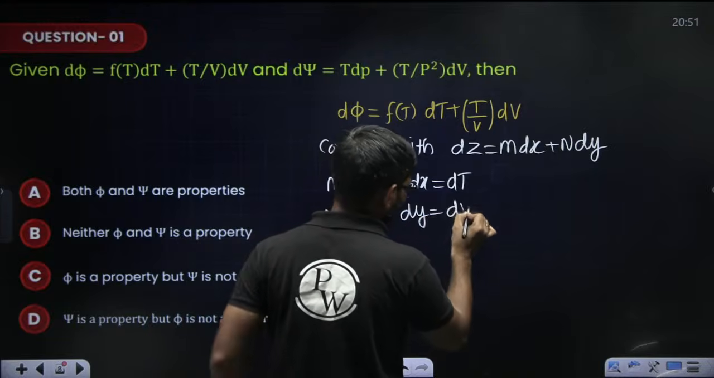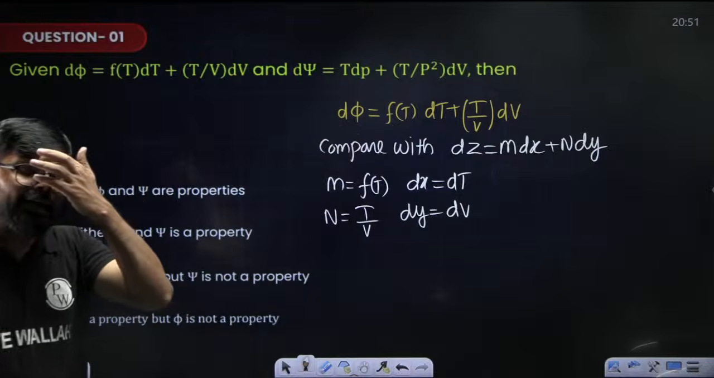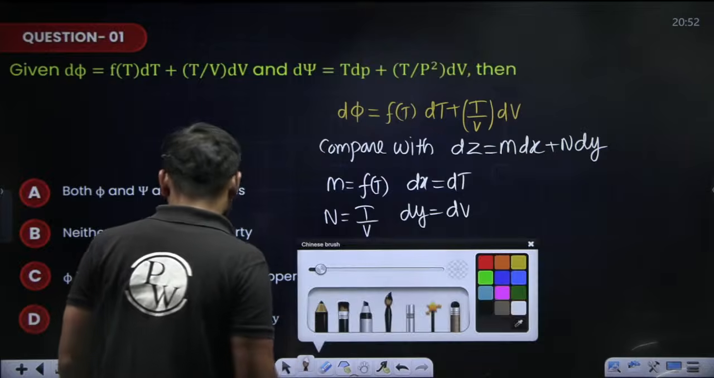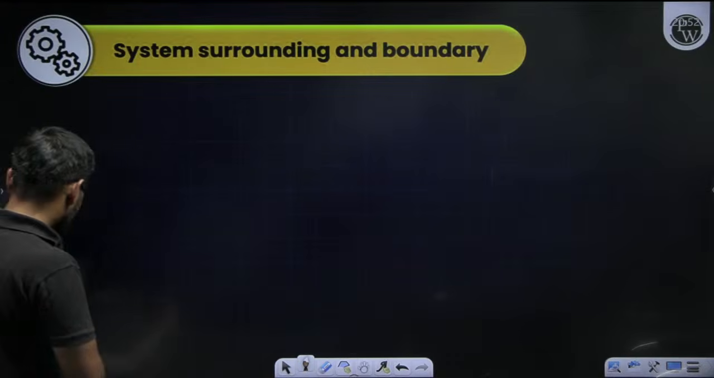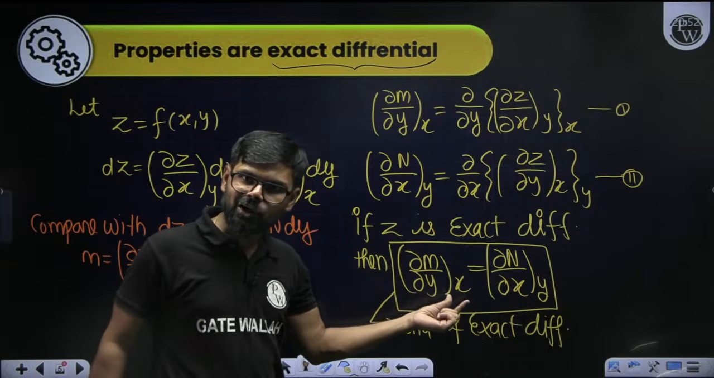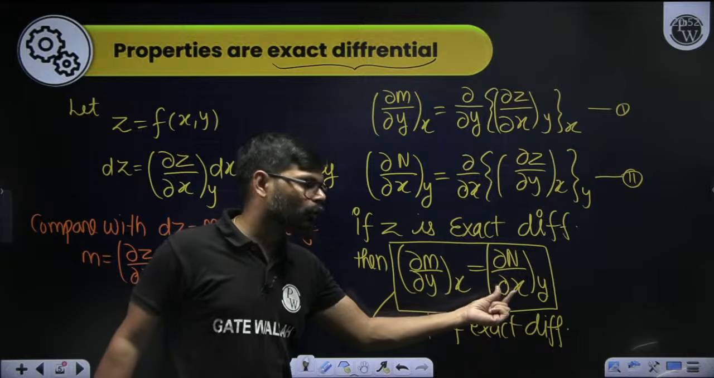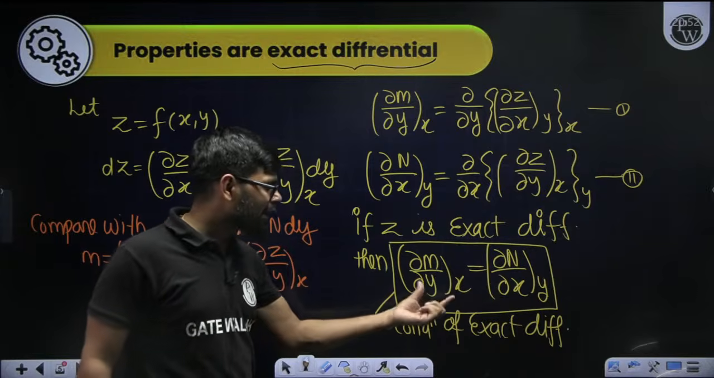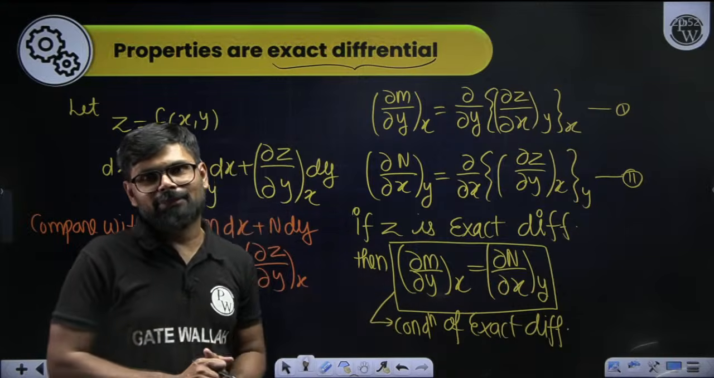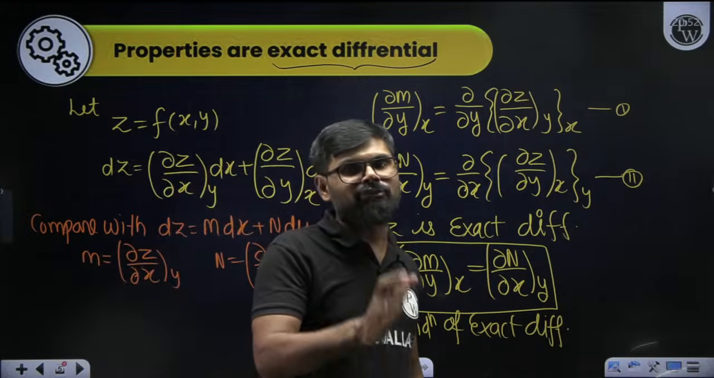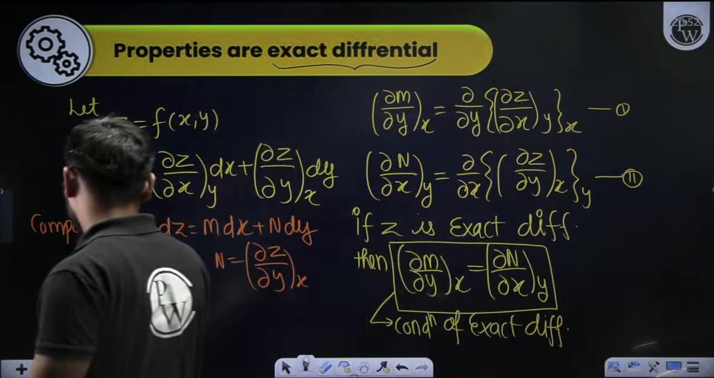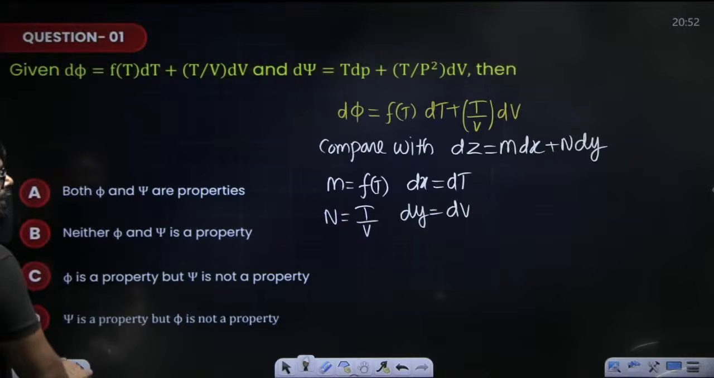Now what do I need to calculate? I need to calculate dou m by dou y at constant x and dou n by dou x at constant y. So first calculate this term, then calculate this term and check whether both are same or not. If both are same, then it is a property. If both are not same, then it is not a property.